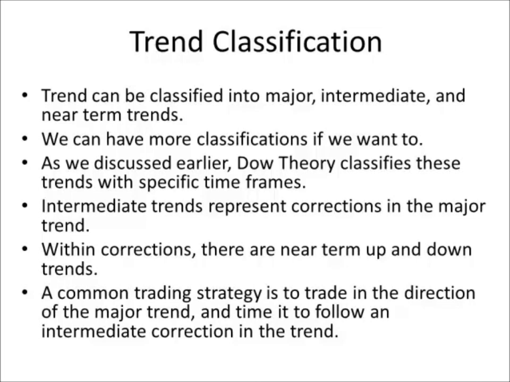So the major trend is the longest, then intermediate is shorter than the major trend, and near-term is even shorter. Now, Dow Theory was essentially a special case of this, because Dow identified major trends as being up to a year and more, intermediate trends being up to about 3 months, and minor trends being up to about 3 weeks. So Dow Theory was very specific about the time frame of the trend.